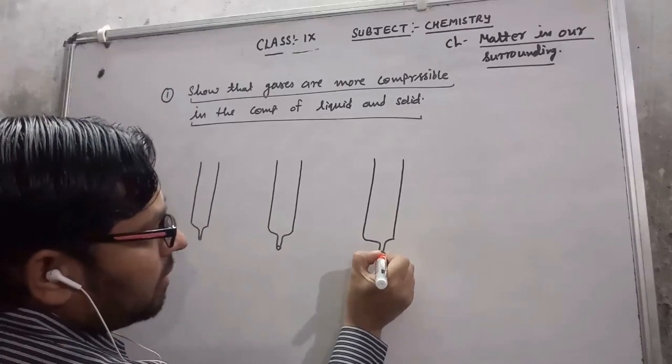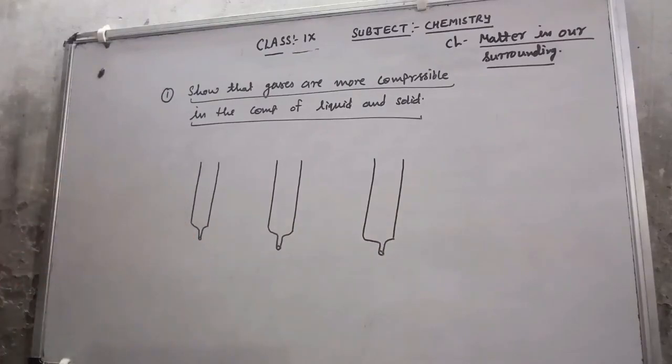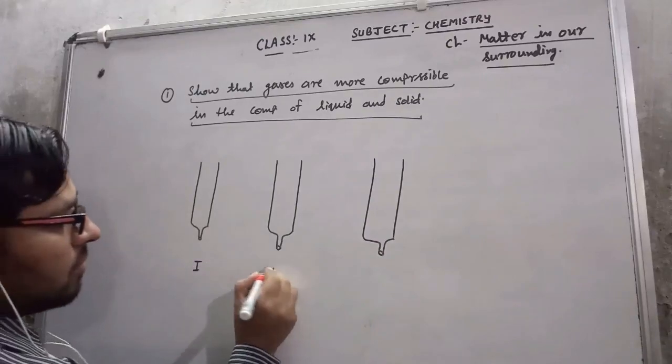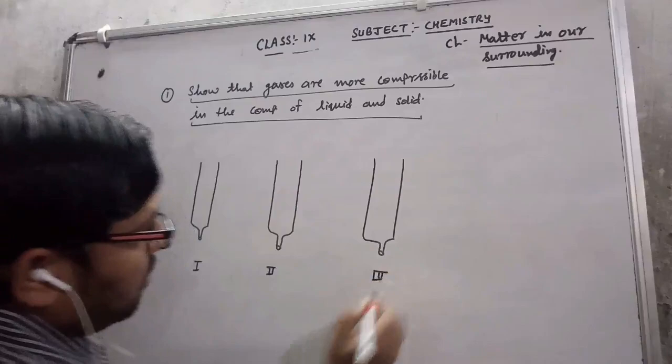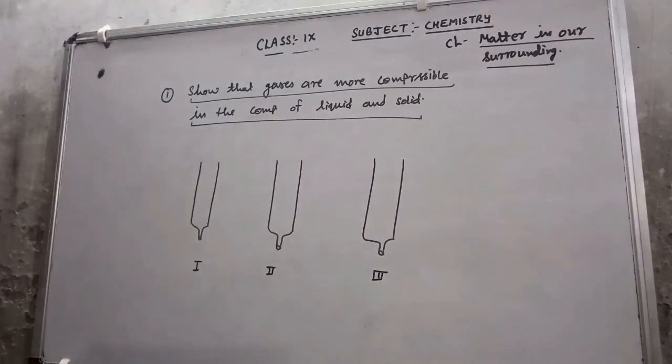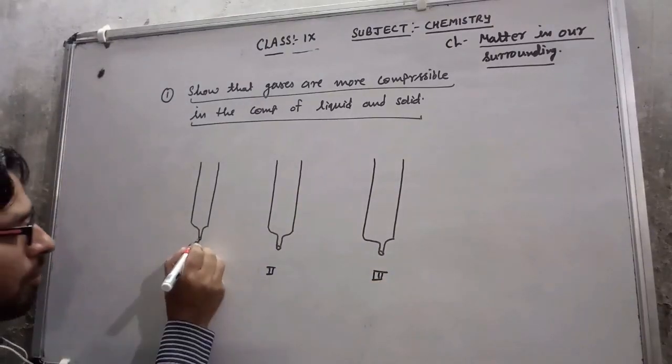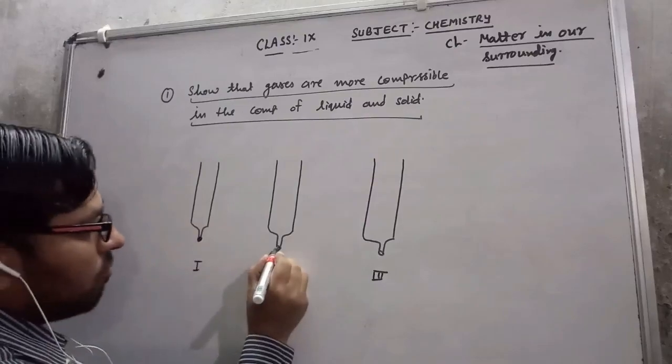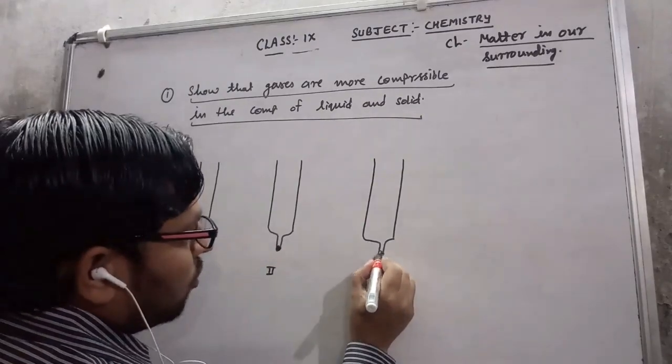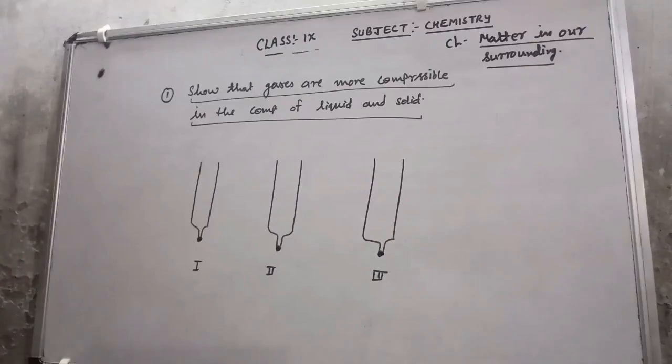From all the syringes I've removed the piston. The nozzle of all three syringes, the nozzle meaning this point, I have to close with the help of a cotton plug.